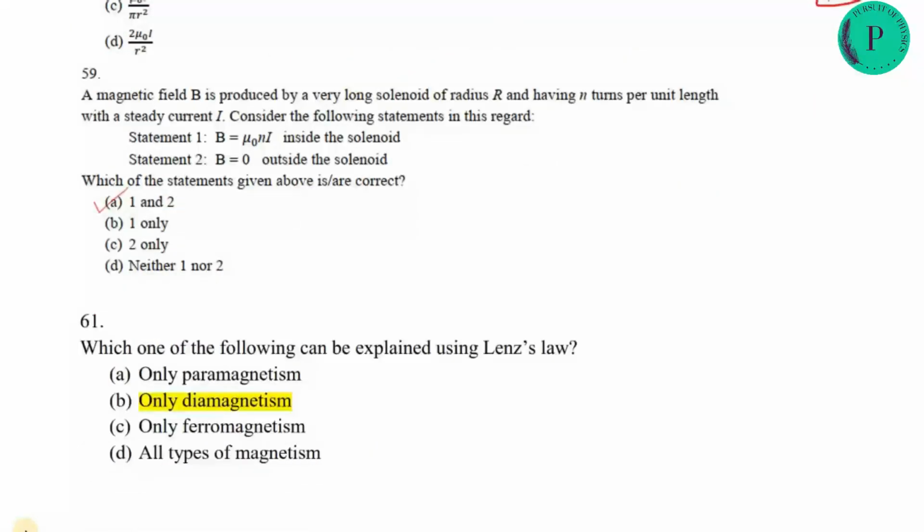This is the magnetic field B produced by a very long solenoid of radius r having n turns per unit length with a steady current I. Then the following statements are regarding it. Statement 1 is B equal to mu 0 n I inside the solenoid, and statement 2 is B is 0 outside the solenoid. So both statements are correct.